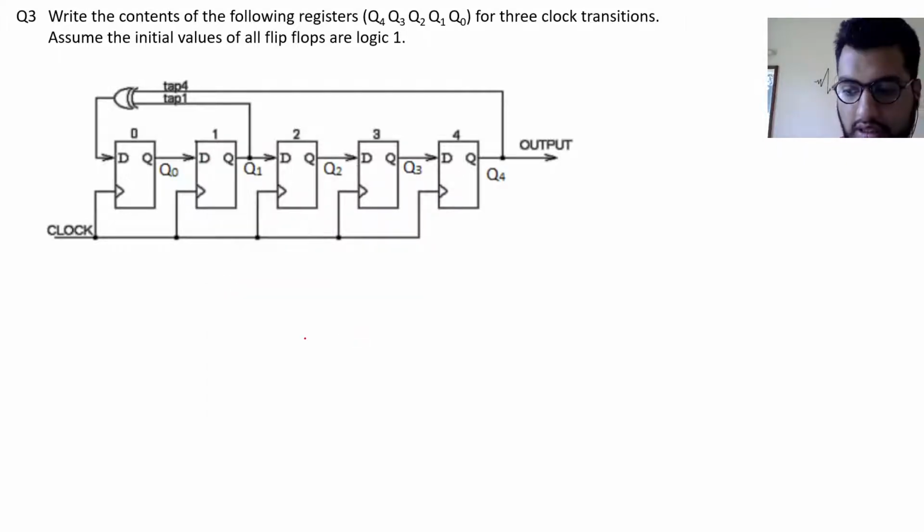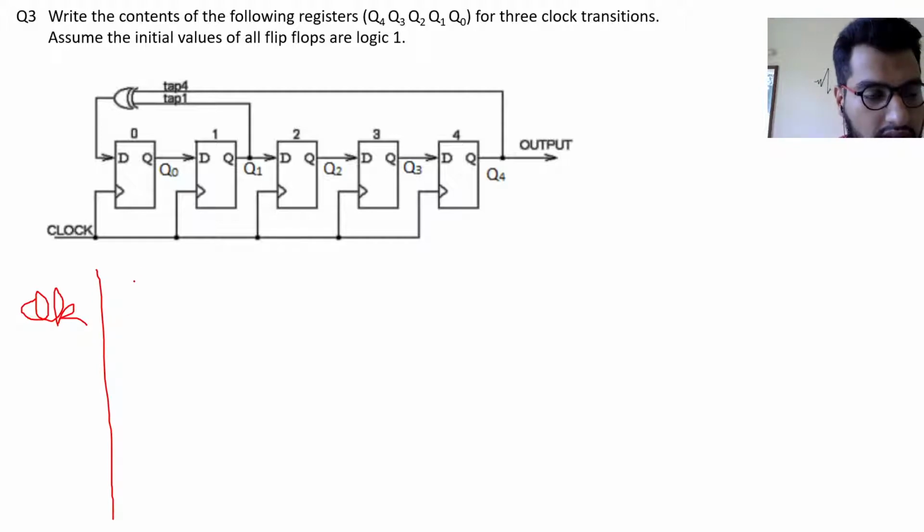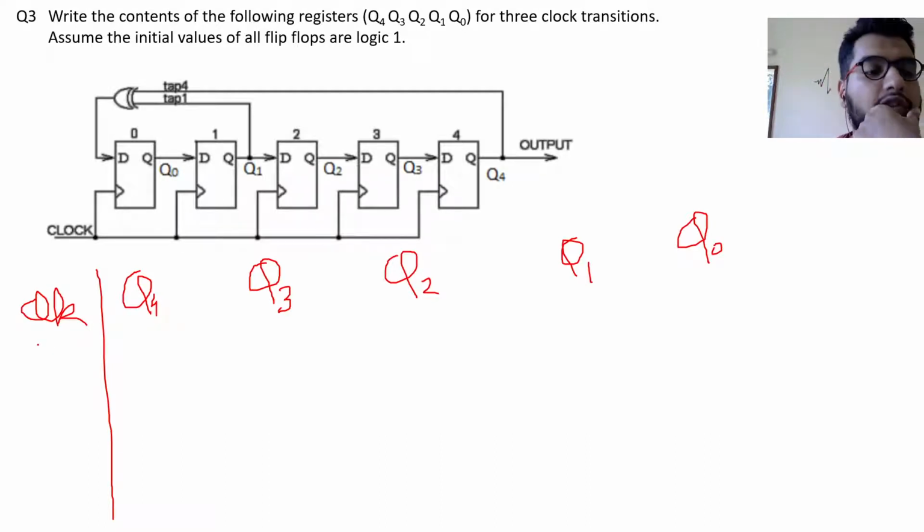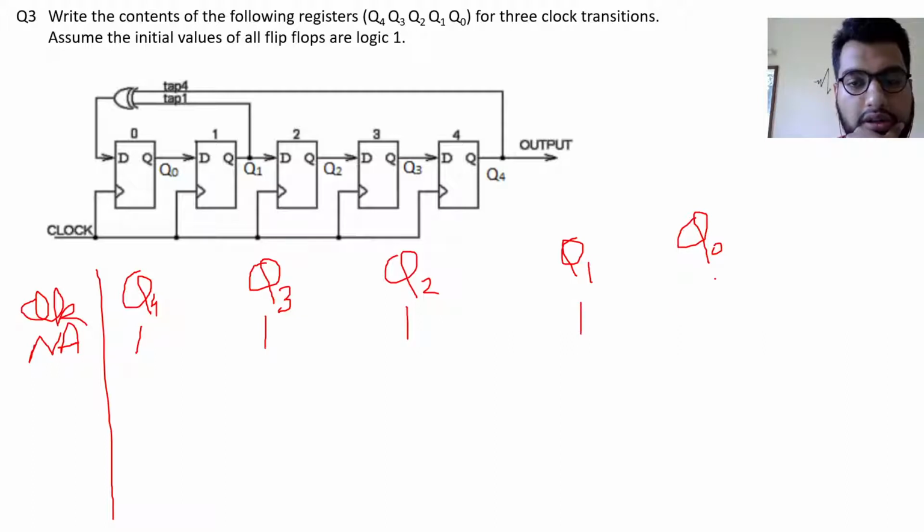So let me just first draw the truth table. Let me just call this table. So this is clock. Then we have Q4, Q3, Q2, Q1, and Q0. We'll just state the initial state. The condition given is that all the values of the flip flops are at logic 1. So these all will be 1.